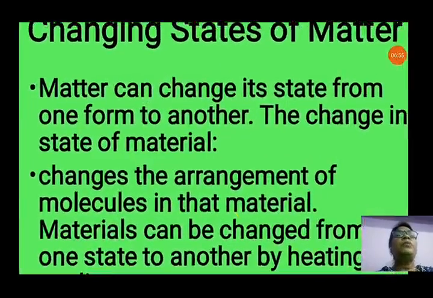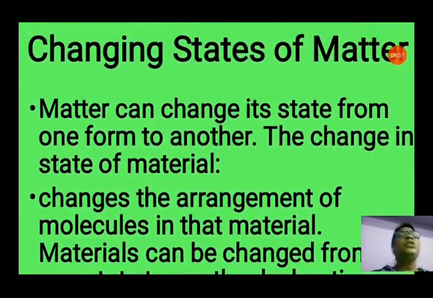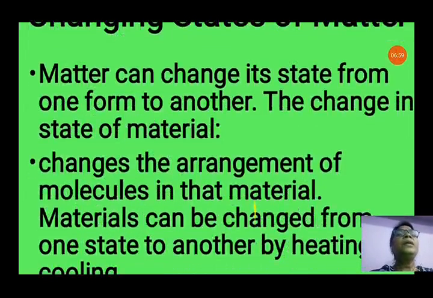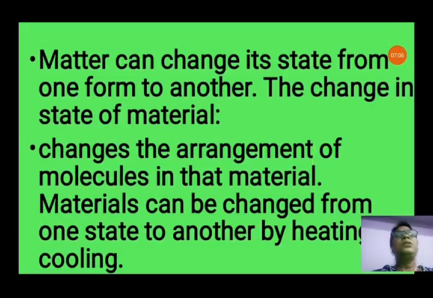Changing state of matter. We will discuss now the second point, changing state of matter. Matter can change its state from one form to another. What happens in the change in state of a material? It changes the arrangement of molecules in that material. Materials can be changed from one state to another by heating or cooling.